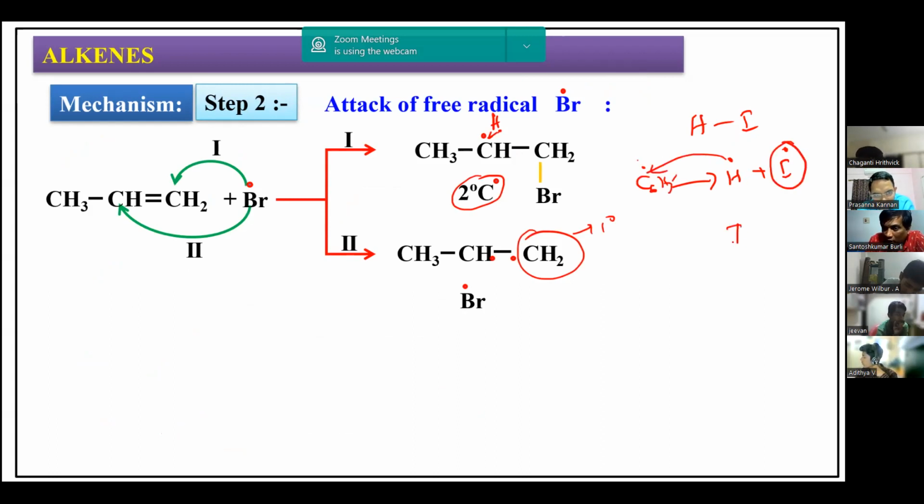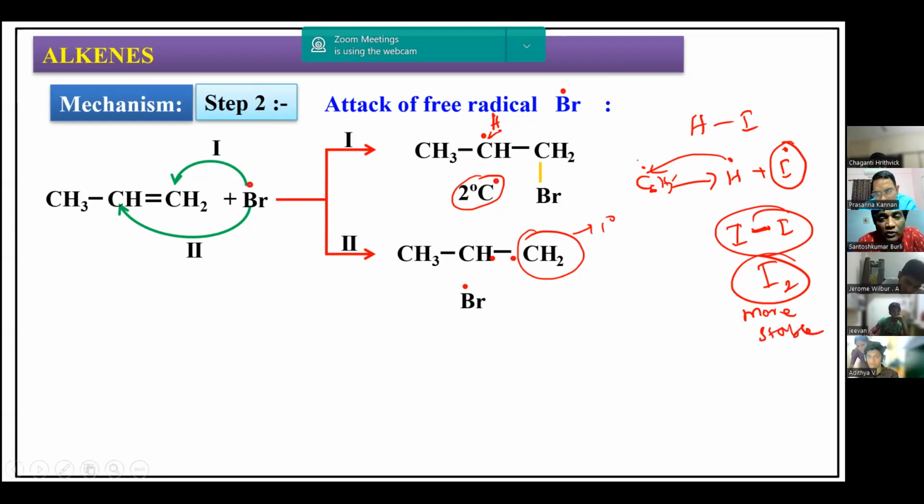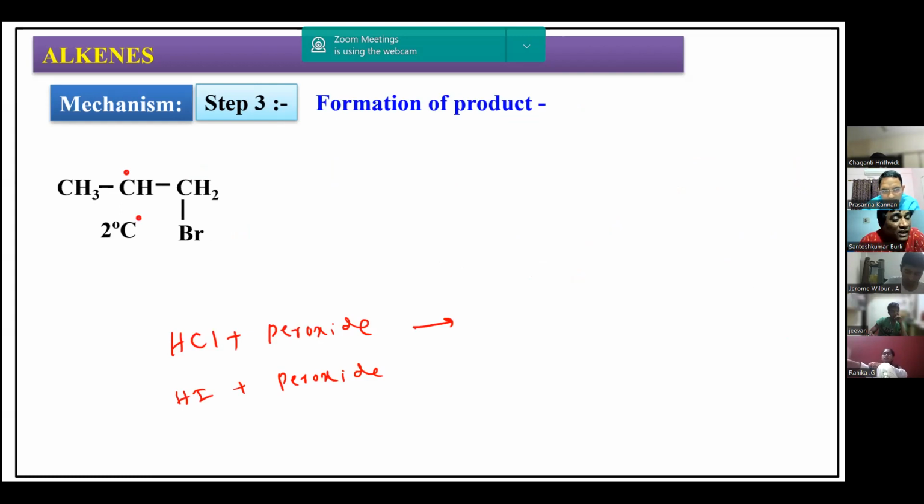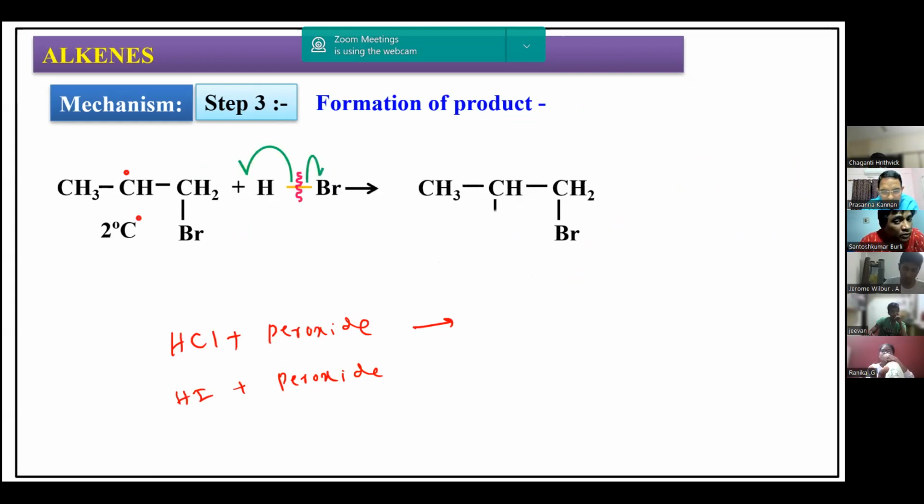Now, I dot and another I dot combine together forming iodine over here, which is more stable. Iodine is going to be formed and iodine is more stable. Therefore, we cannot have the peroxide effect for HCl and HI. It is applicable only to HBr in the presence of peroxide.